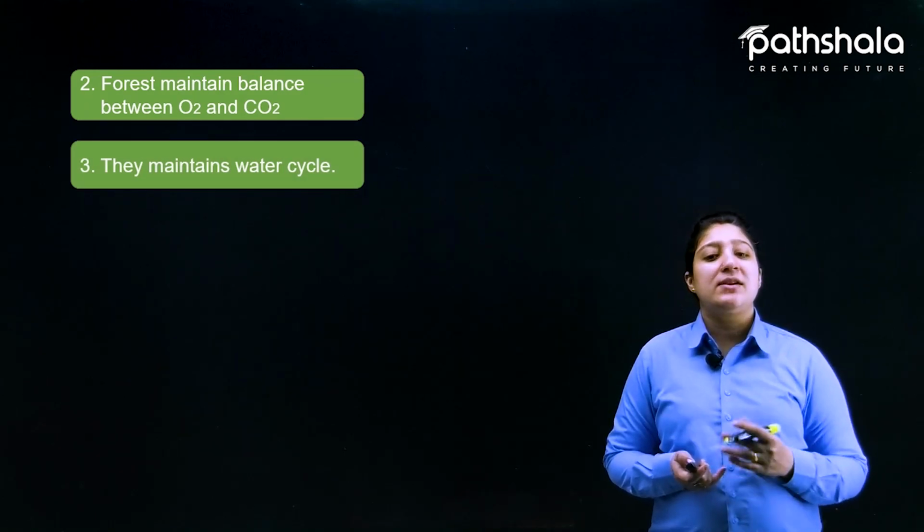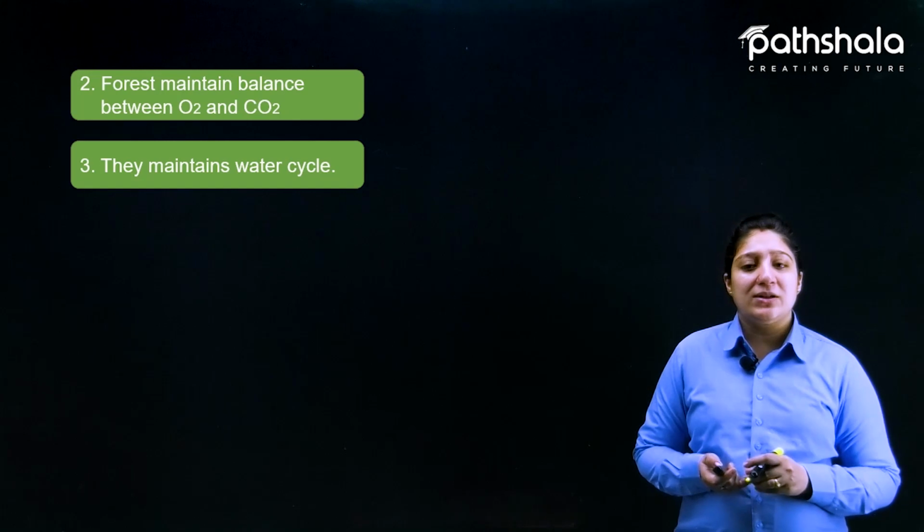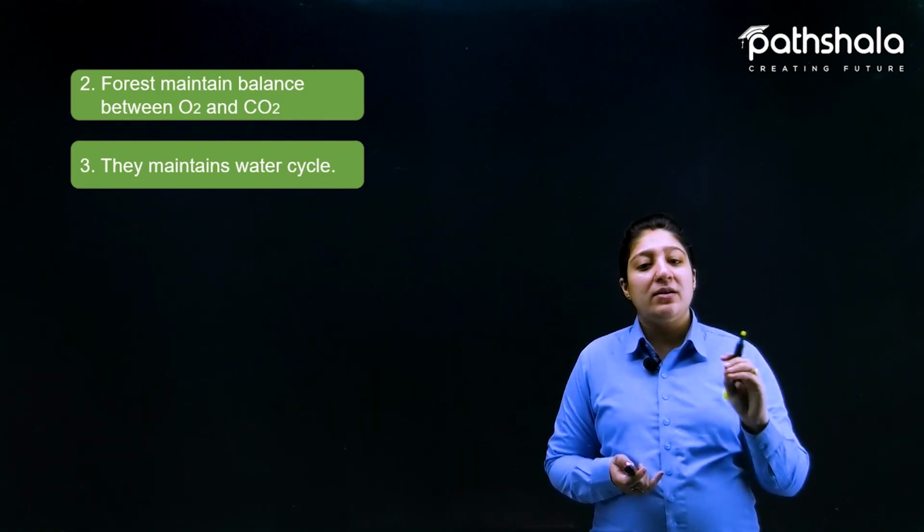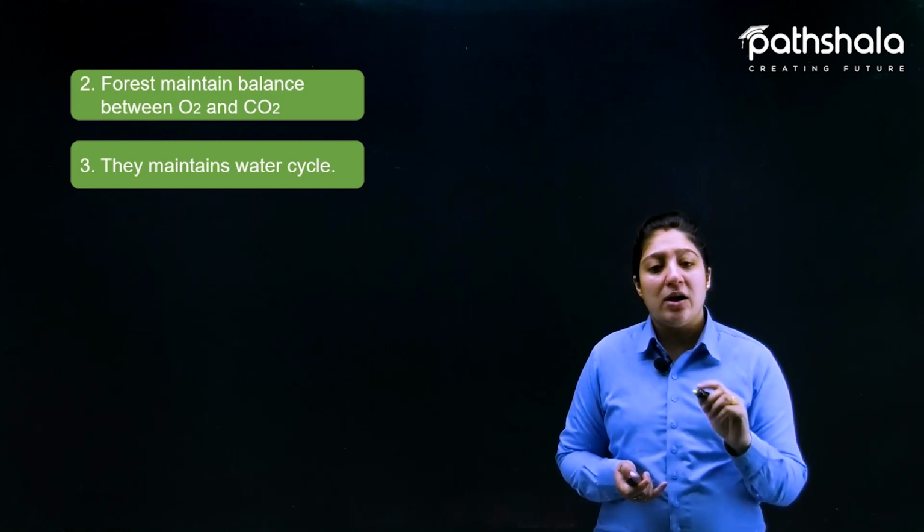So how plants maintain the water cycle is by providing or doing the processes that are there.